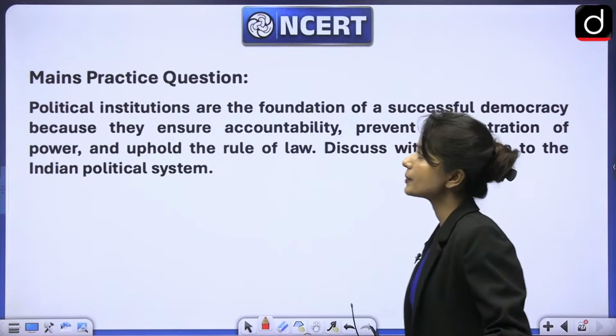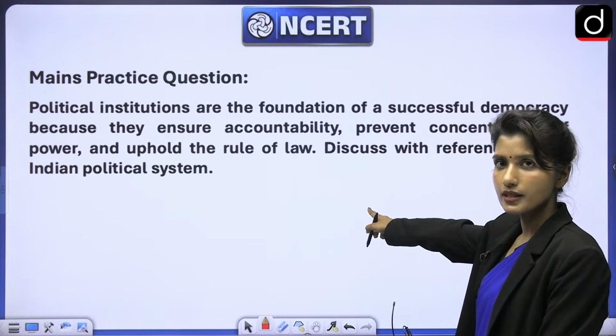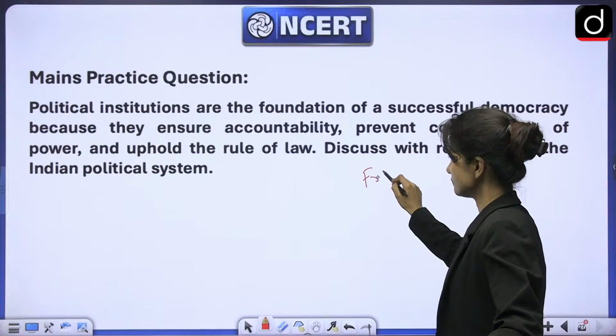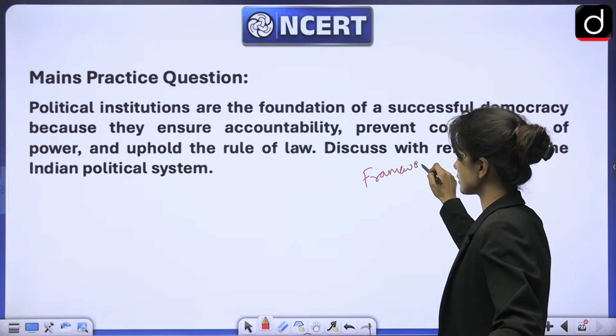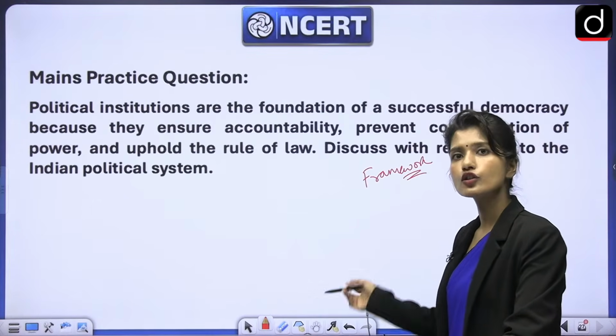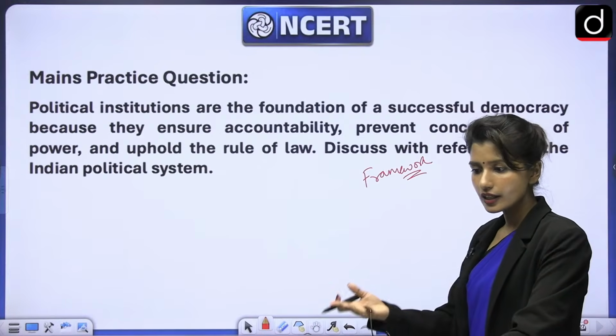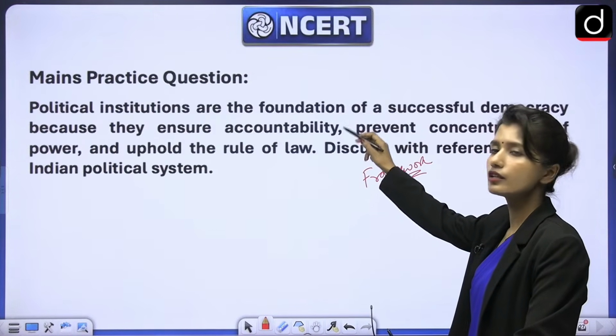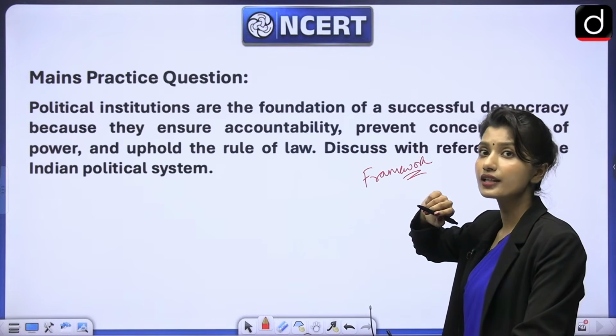So for that, the mains practice question is this. You have to answer in the comment section. You just have to give me the framework. You don't have to write the entire model answer, just the framework. And then in tomorrow's session, after reading your comments, I will let you know what the framework should be like and how many of you got it correctly.